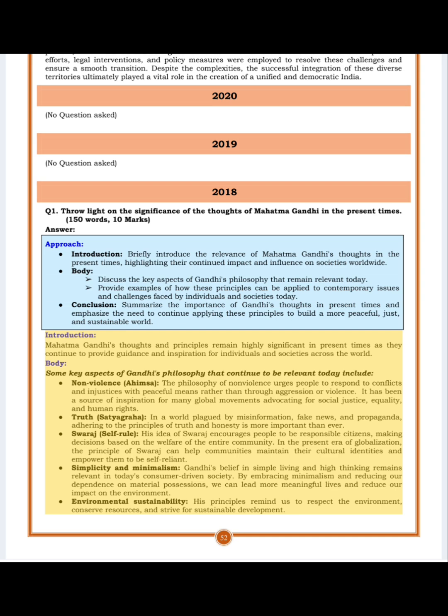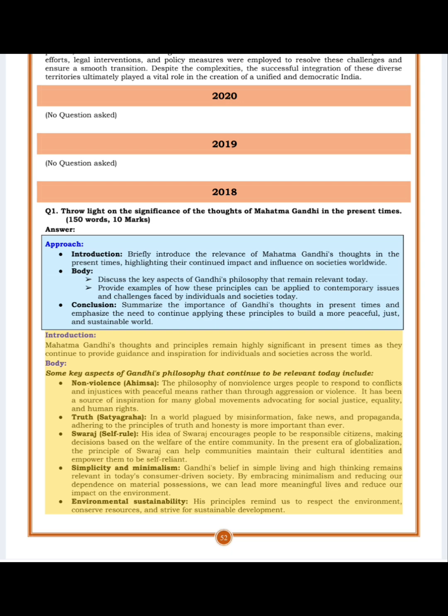Truth, Satyagraha. In a world plagued by misinformation, fake news, and propaganda, adhering to the principles of truth and honesty is more important than ever. Swaraj, self-rule. His idea of Swaraj encourages people to be responsible citizens, making decisions based on the welfare of the entire community. In the present era of globalization, the principle of Swaraj can help communities maintain their cultural identities and empower them to be self-reliant.